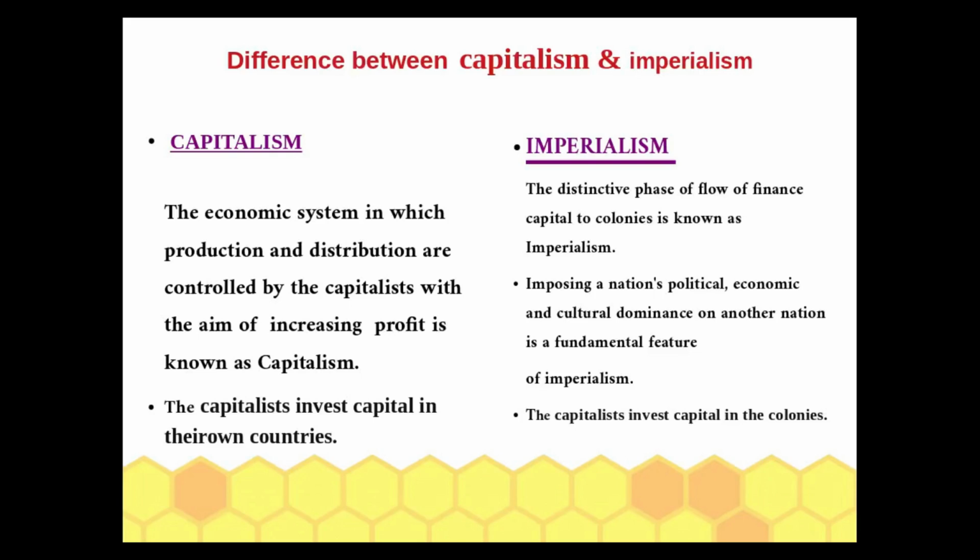Imposing a nation's political, economic, and cultural dominance on another nation is a fundamental feature of imperialism. The capitalists invest capital in the colonies under this system.